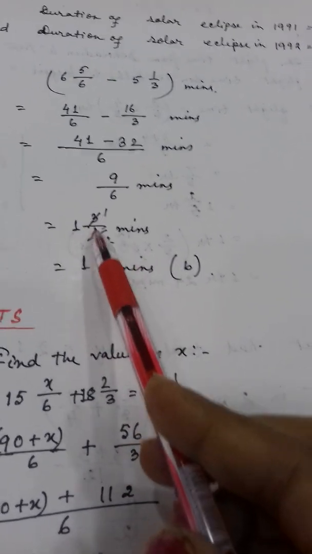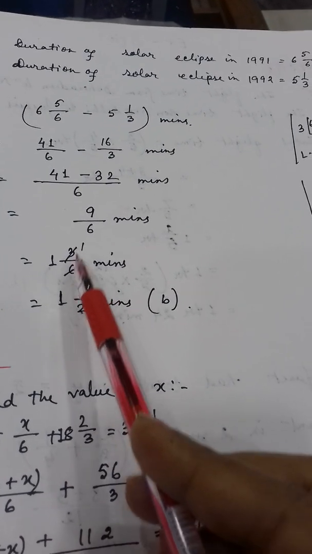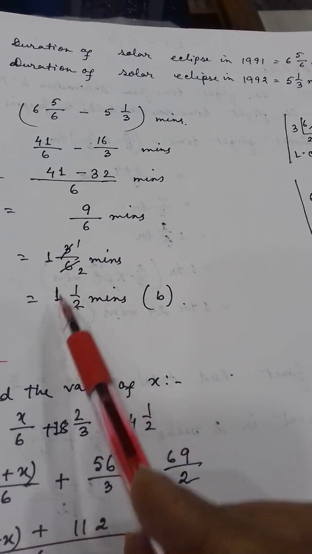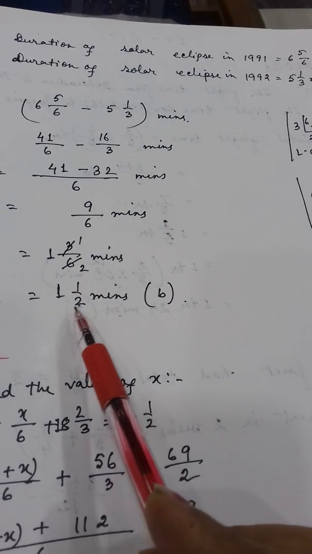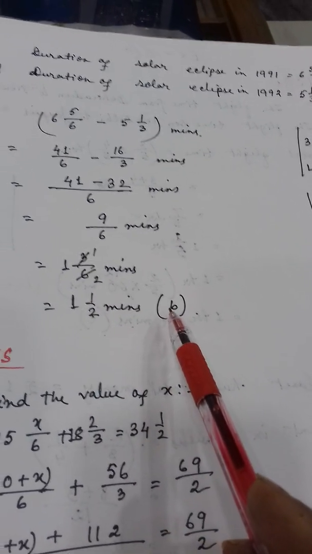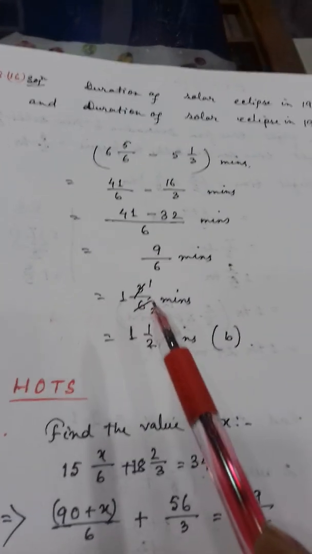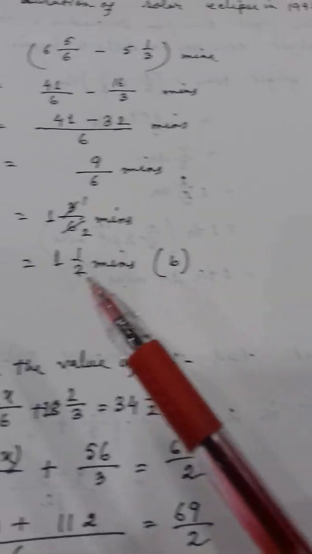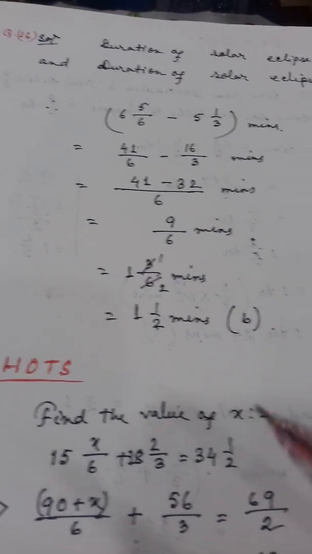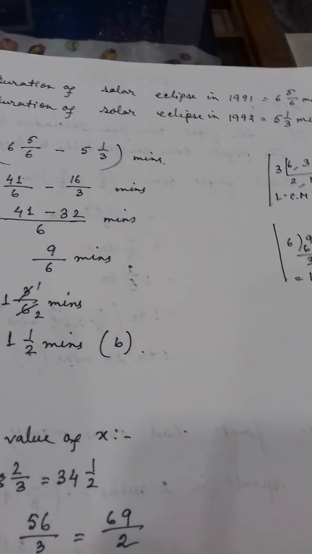After converting, it is 3 by 6, so it can be simplified again into lowest terms, so it has come 1 by 2 minutes. That means option number B is correct. Clear? So in the next class I am showing you the HOTS ones, and all these MCQs you will complete in your copy. Clear? Thank you.